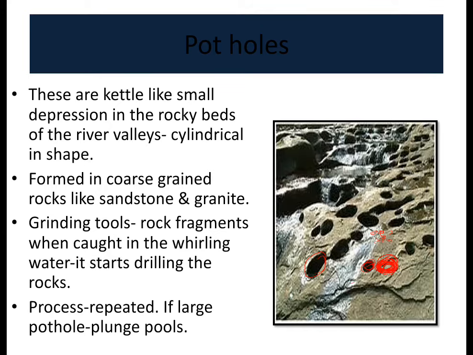When this process happens in a single, same place, it will create a large structure, and then we call it plunge pools. But if it is a small cylindrical-shaped depression, then we call it potholes. These rock beds could be sandstones or granite. These are coarse-grained rock lithological structures.